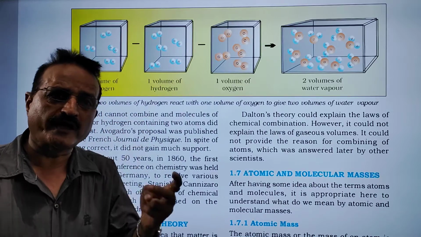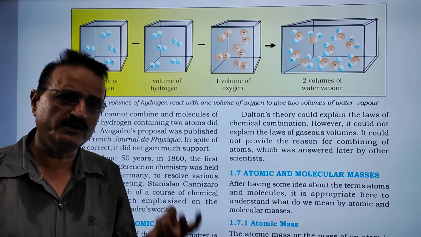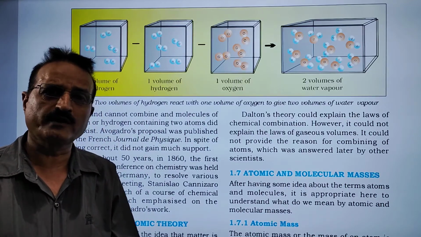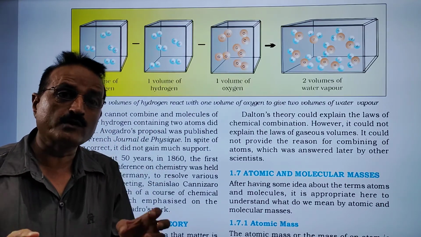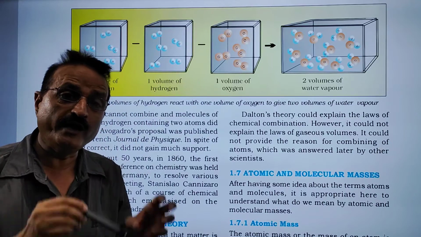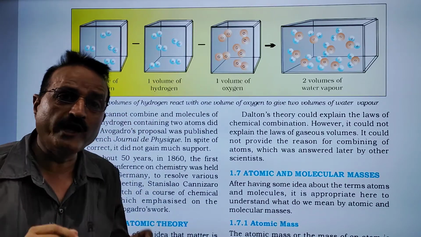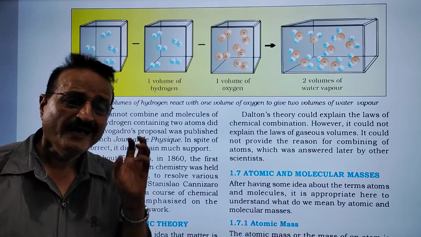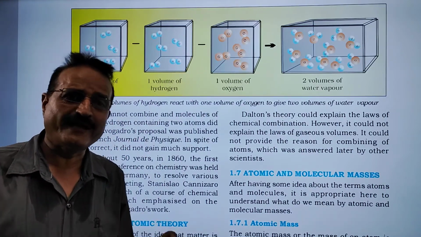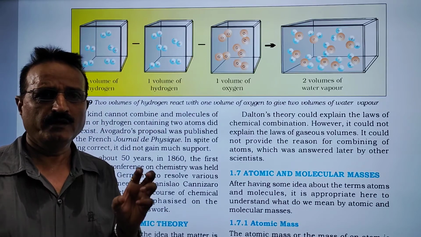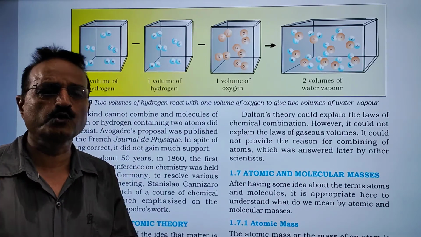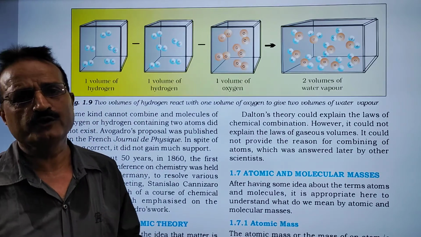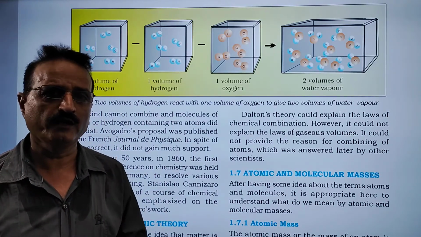molecule can contain 2 atoms. So oxygen is a 2-atom containing molecule, hydrogen is a 2-atom containing molecule. When you count the atoms, it is 10. When you count the molecule, it is 5. If 5 molecule equal to 1 volume, then 10 molecule equal to 2 volume. That was clear. So we are going to discuss 2 laws only today.